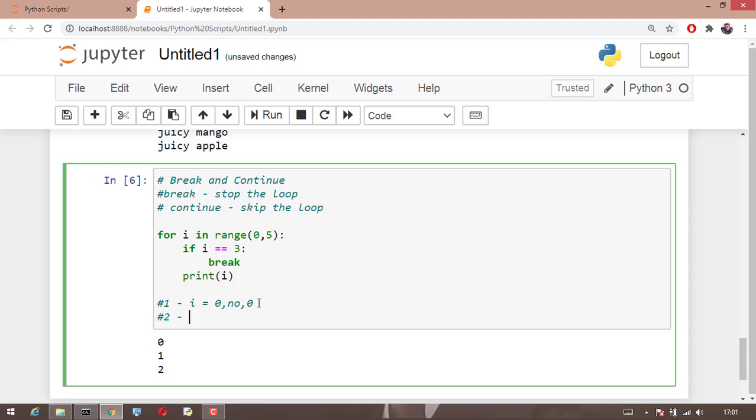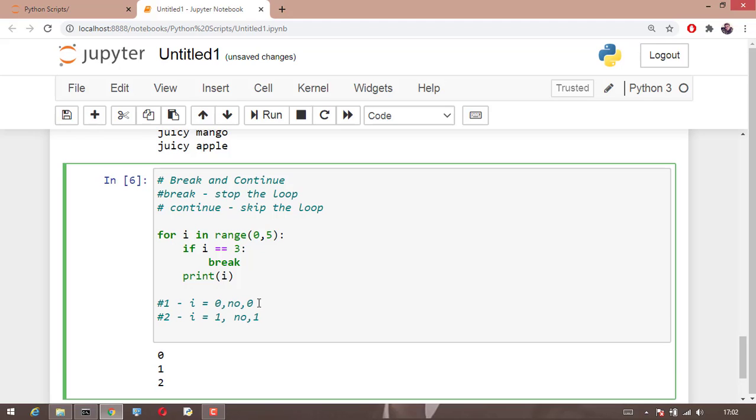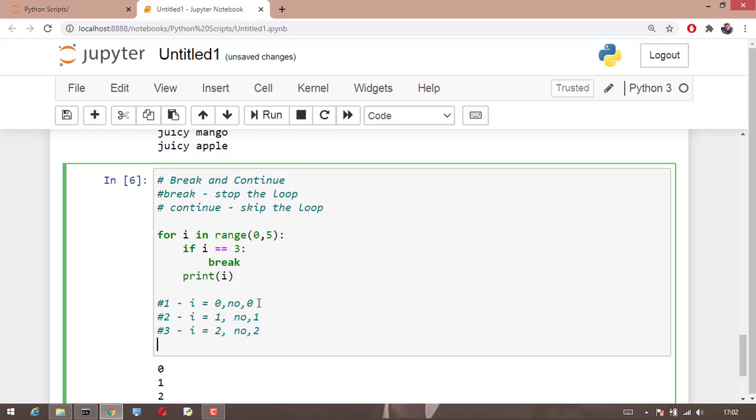The second step, it will again go back to the starting of the for loop, and it will say I equal to 1. No, I is not equal to 3. So it will print 1. Next, third step, where my I will be equal to 2. No, and 2 will get printed. Fourth step, my I is equal to 3 and yes.